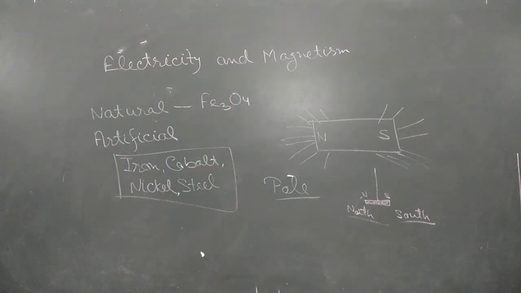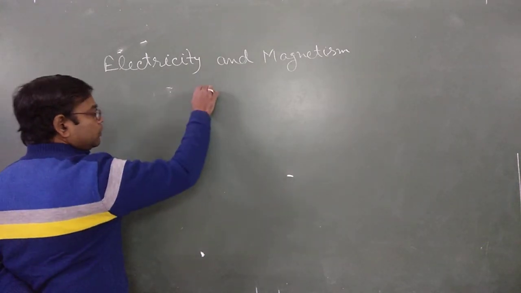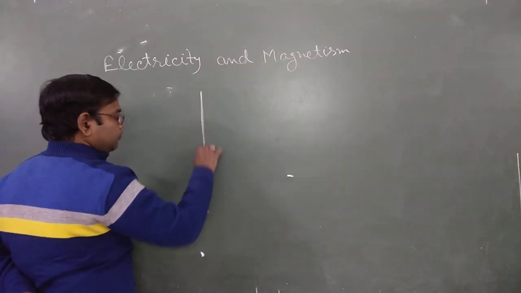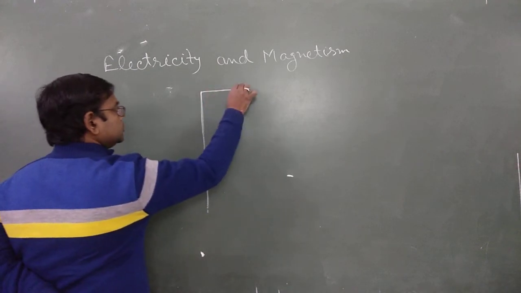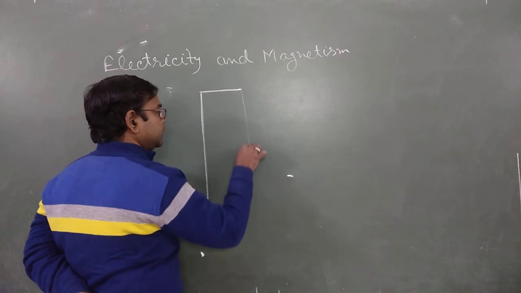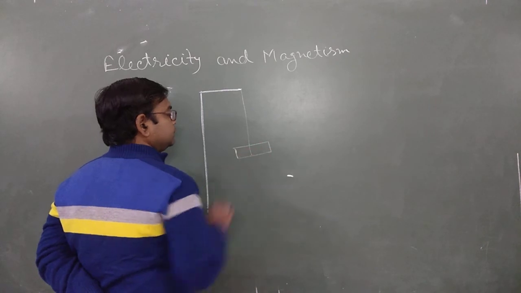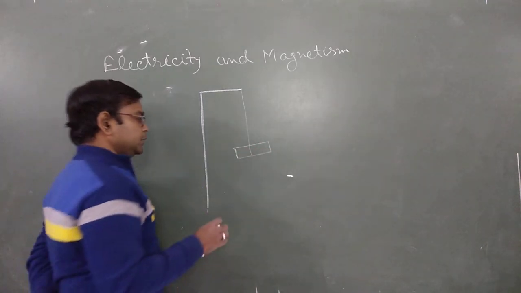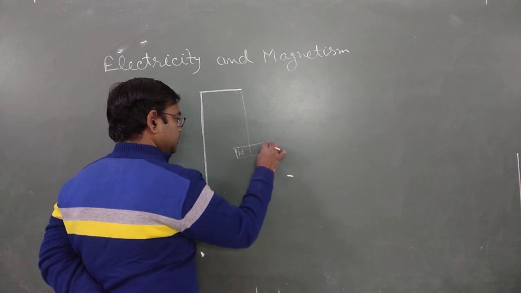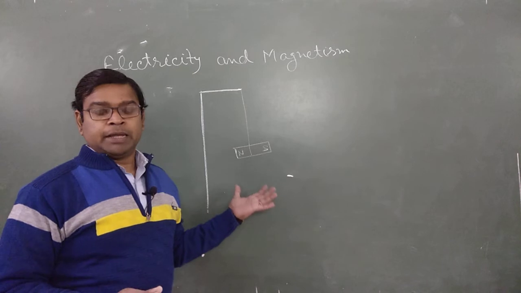Now move to the next part. Now there is an experiment. We have a rigid support, and with the help of some fine thread we hang a bar magnet in this position, and we take another bar magnet.